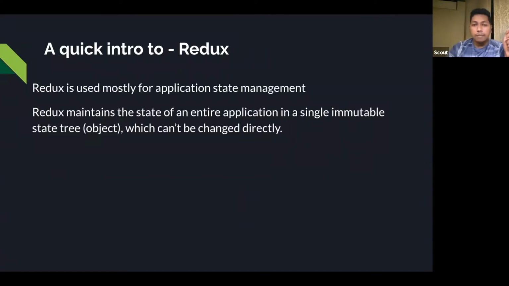In this statement, what it is saying is that Redux maintains the state of an entire application in a single immutable state tree. It means the state of the entire React application. Whatever UI components you have, the state of all the components will be stored in a single object, in a tree structure.